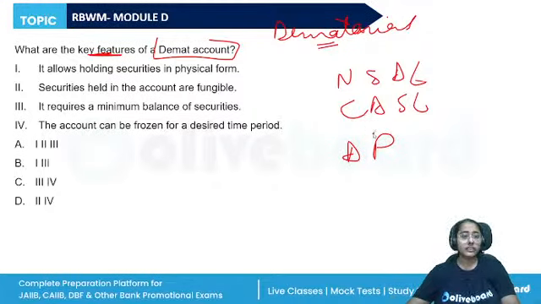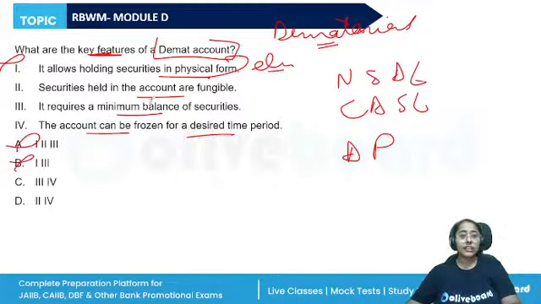So, what are the features? It allows holding securities in physical form. Securities are fungible. It requires a minimum balance of securities. The account can be frozen for a desired time period. So the securities are held in not a physical form but the electronic form. So first statement is incorrect. Securities in the account are fungible, yes, and it does not require any minimum balance. So the correct answer is D, 2 and 4.